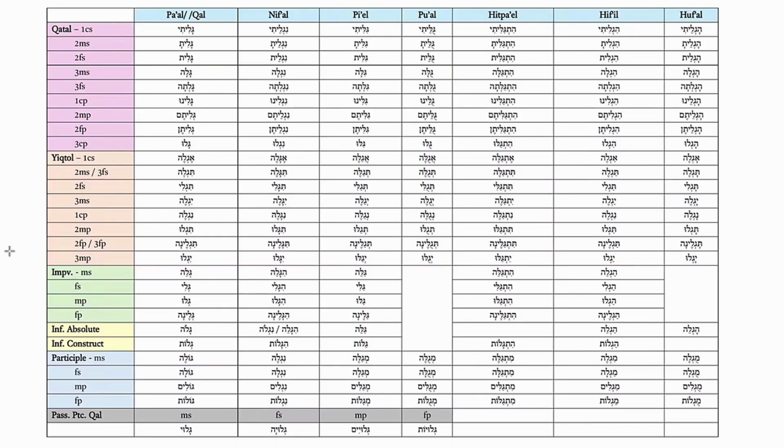A very strange form is katal, third person feminine singular. Galeta, nigleta, gileta, guleta, hitgaleta, higleta, hogleta. In this form, we see that the yod dropped off, but there's an additional tav between the second root consonant and the third person feminine singular suffix kamatz male.